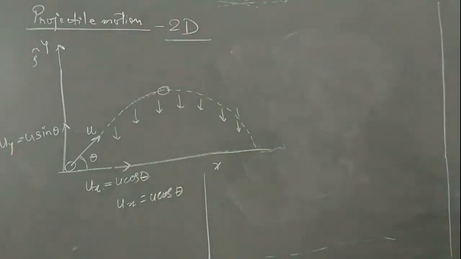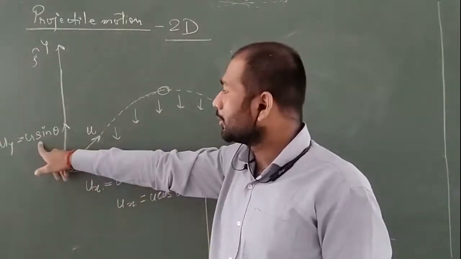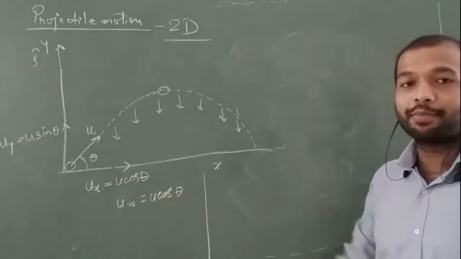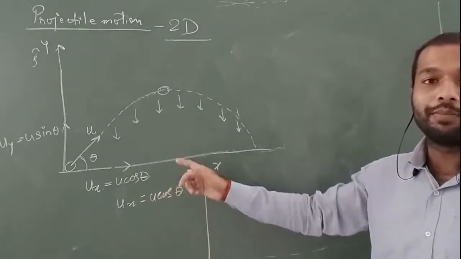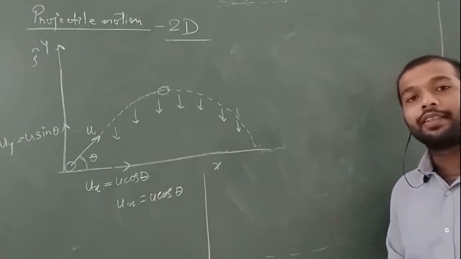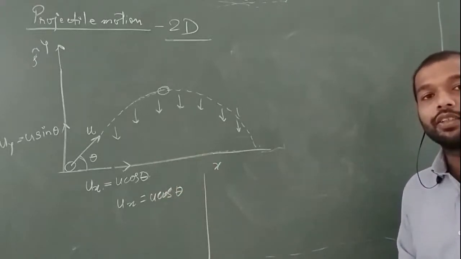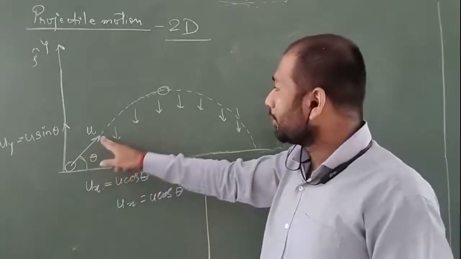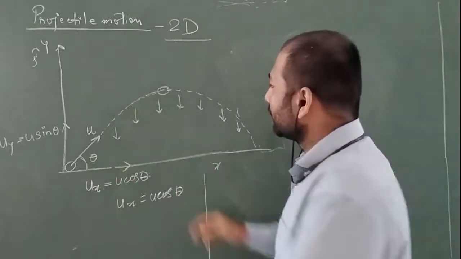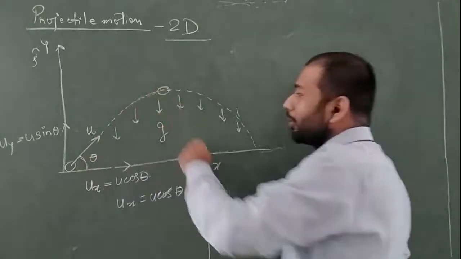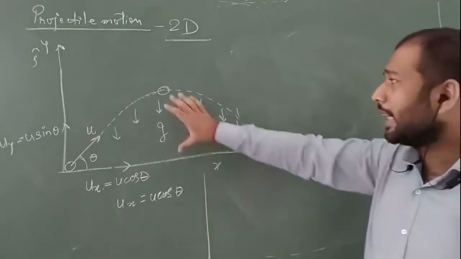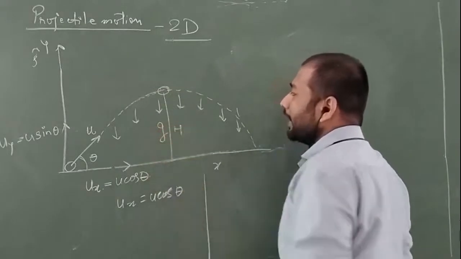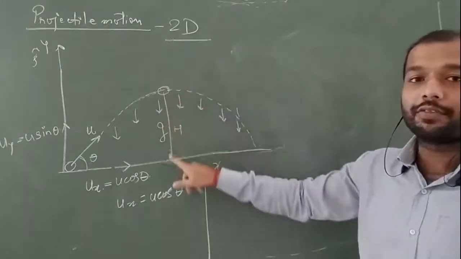But if I talk about the y component, this is u sin theta, and the ball is going up while gravitation is acting downward. In that case, both are opposite to each other, and when both are opposite, they cause a retardation, or deceleration. So as the ball moves up and up, because of gravity the velocity of the ball decreases, and at a certain point, which is known as the maximum height, its velocity on the y-axis will be 0.